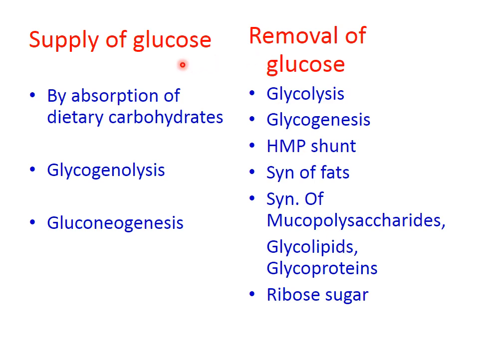Now, supply of glucose. We get glucose by absorption of dietary carbohydrate and from glycogenolysis. Lysis is breakdown of what? Glycogen. When glycogen is breaking down to form glucose, this pathway is glycogenolysis. So it adds sugar to the blood.